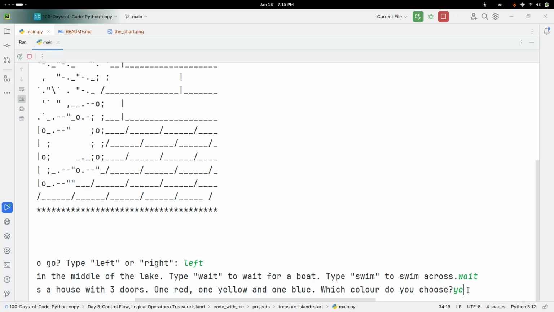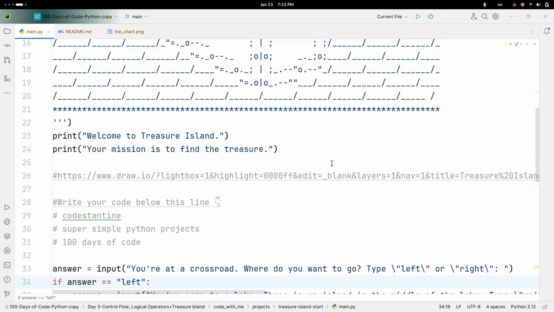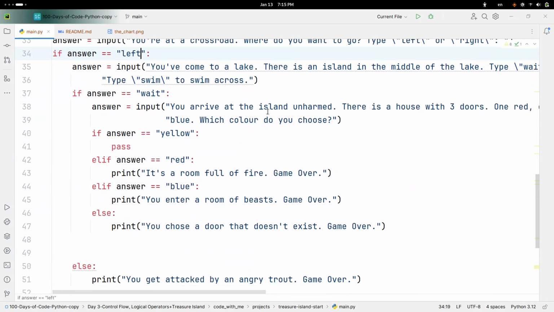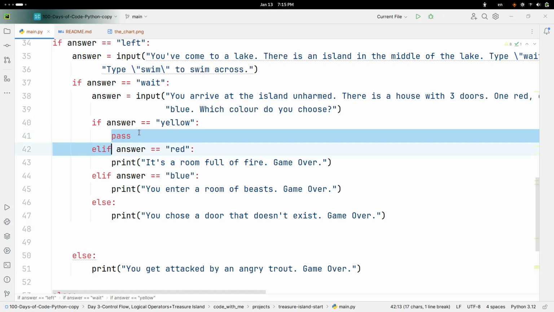I'm going to say yellow, because that's usually how gold looks, gold is gold, but it's also yellow. Wait, nothing happens. Okay, I must have forgotten that here is just the pass, unfortunately. Yep.